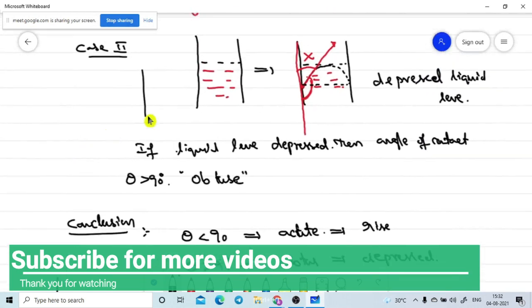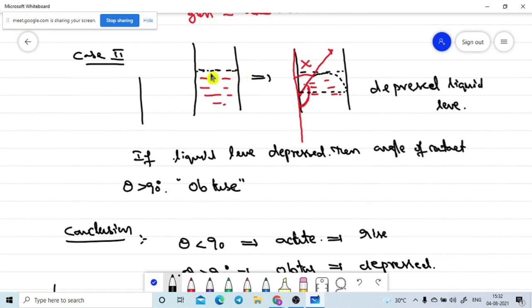Will you please look at this one? See, we assume the liquid level must be up to here, but it is going down. See, this level has gone down. This is the bottom, original initial level. It went down. Are you getting it or not? Yes, sir. So depress means the level will go down as we observed. The level must be up to here, but when we keep this contacting solid surface in the liquid, it goes down. You can easily observe that.